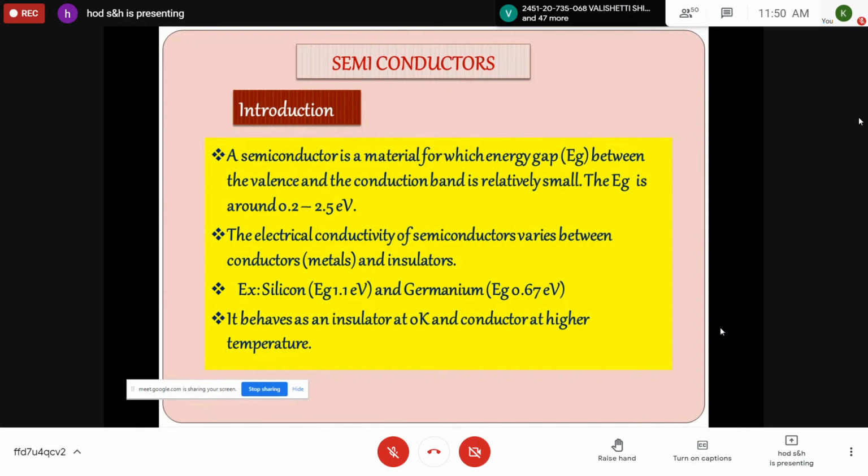As I said, it behaves as an insulator at 0 Kelvin and it acts as a conductor at very high temperature. If you want, you note down these points. In brief, you write down.